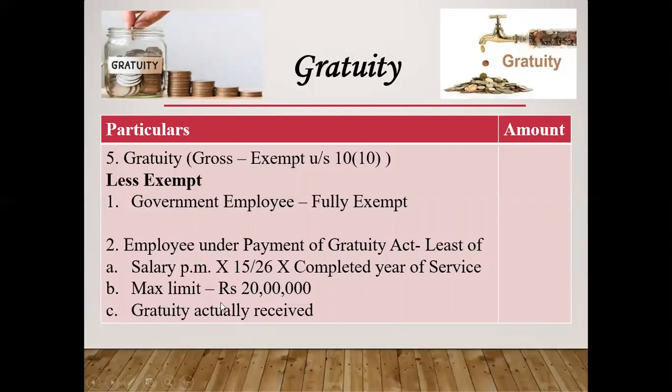B, max limit is 20 lakh. C, gratuity actually received. A, B and C. Whichever is lower among these amounts will be exempt. That is the least of the following. Whichever is lower after calculation from A, B and C will be exempt. This is my first condition, that is, the Payment of Gratuity Act.